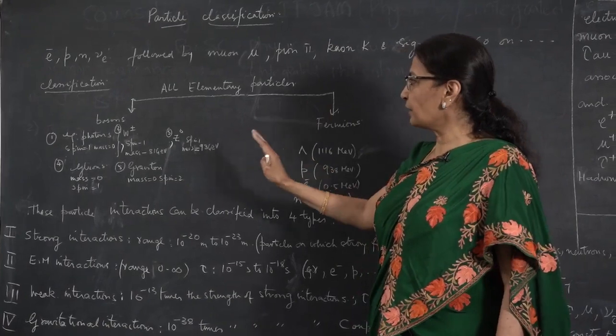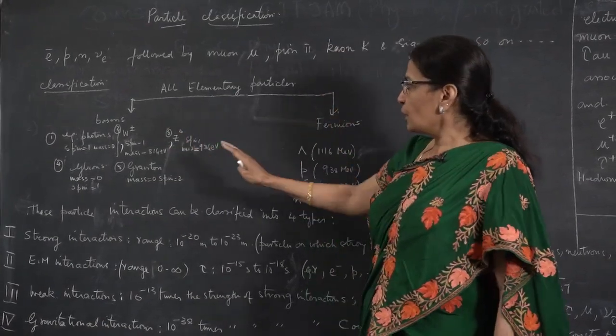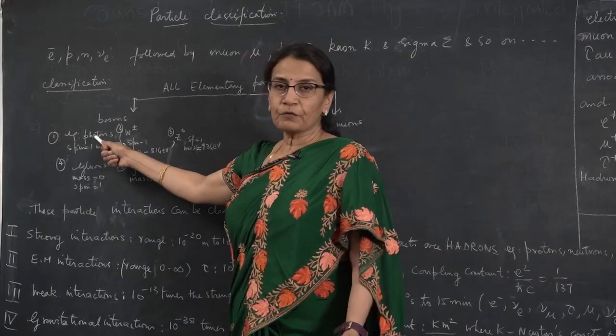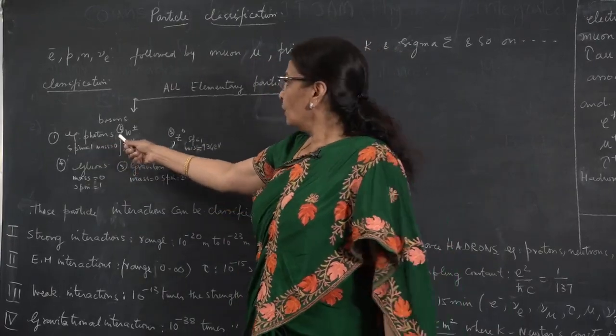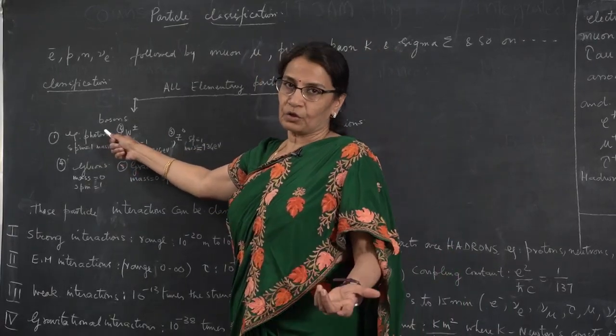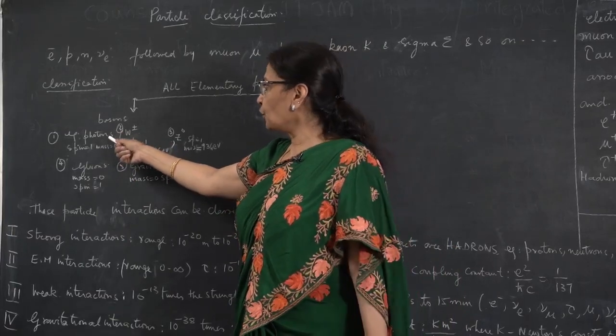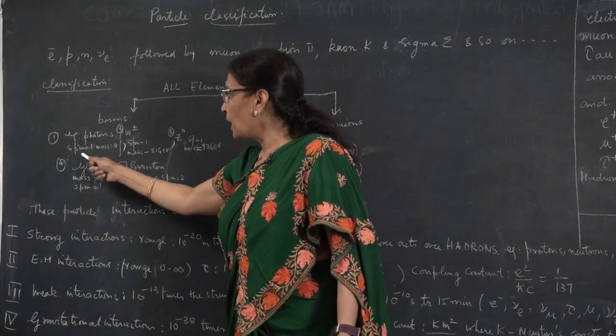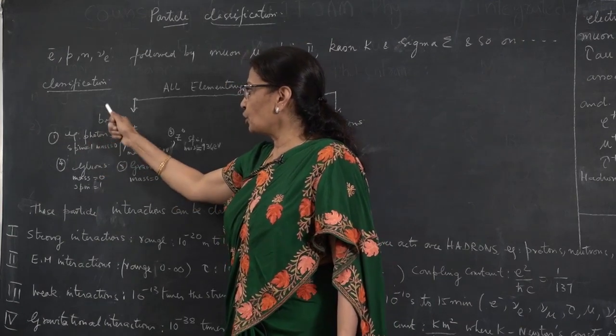Examples of certain bosons are the usual, familiar photons. Photons are mass 0, spin 1 bosons.